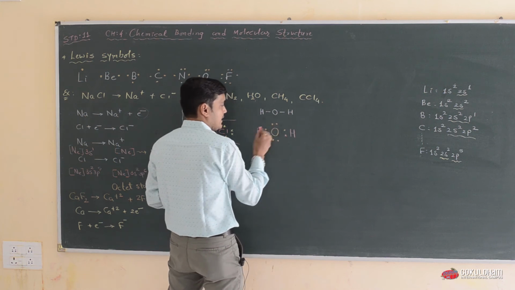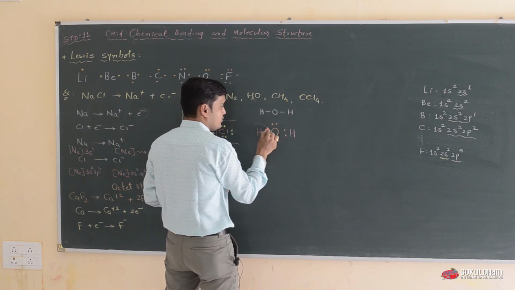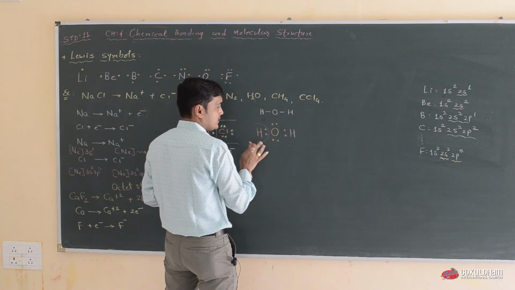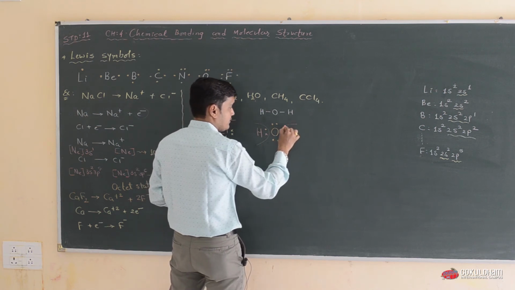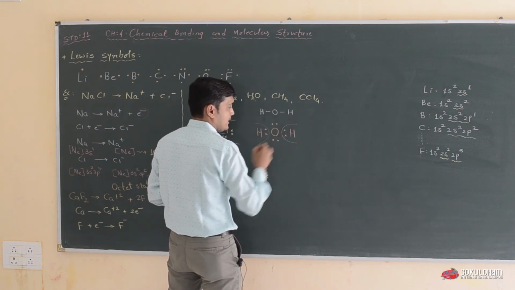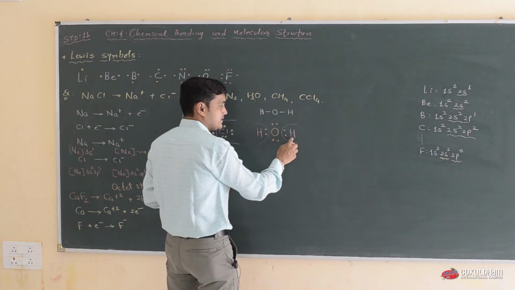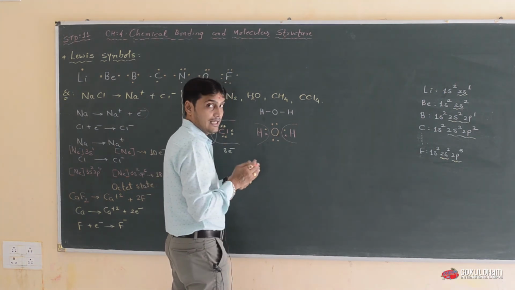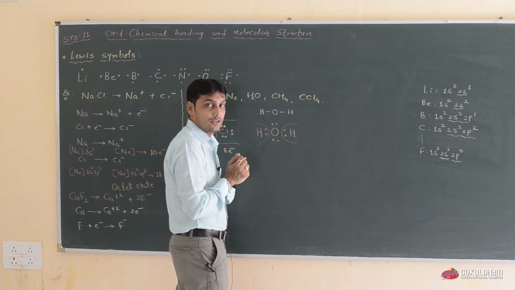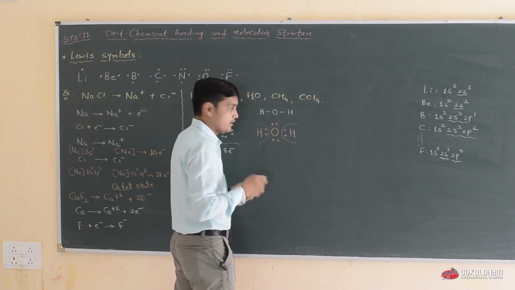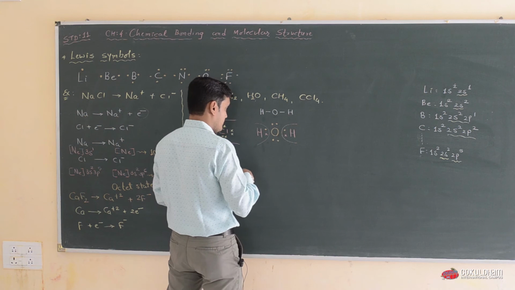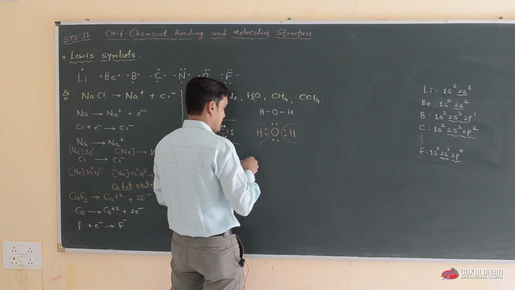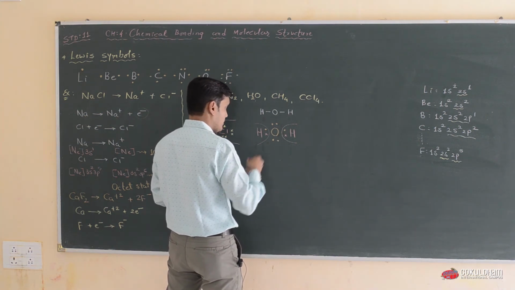The hydrogen has 2 electrons, so the octet of hydrogen is complete. This hydrogen again has 2 electrons, so its octet is also complete, like helium. Helium has electronic configuration 1s2, and the center oxygen also has a complete octet.